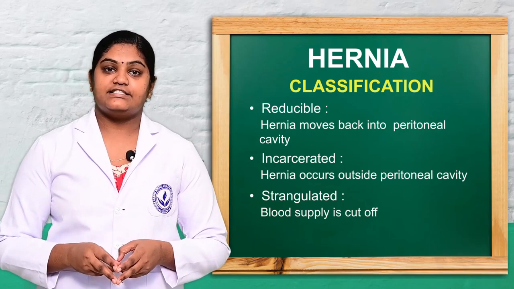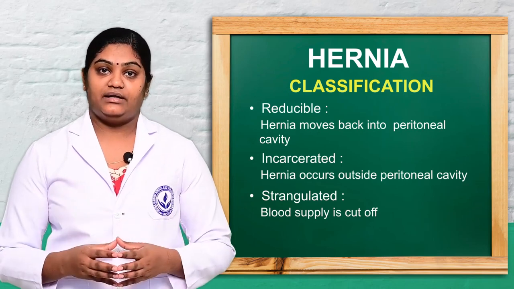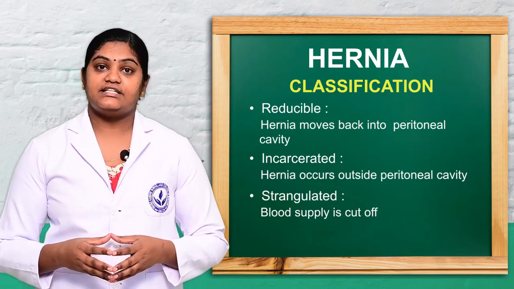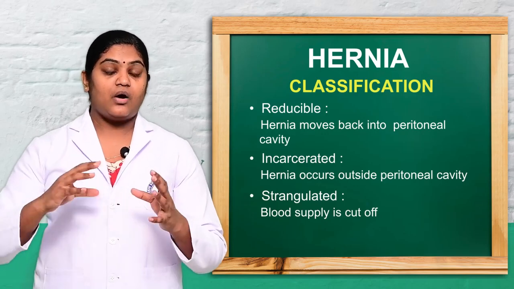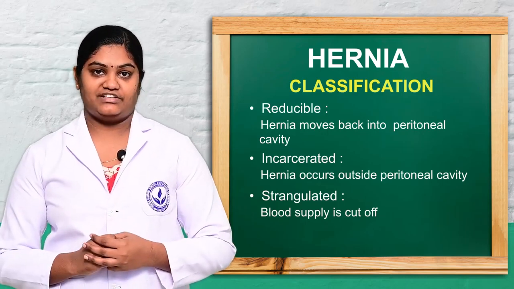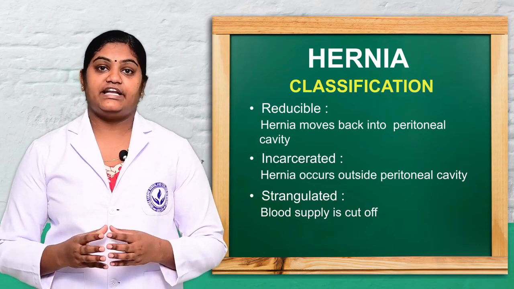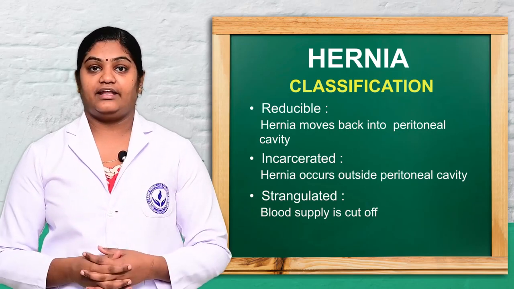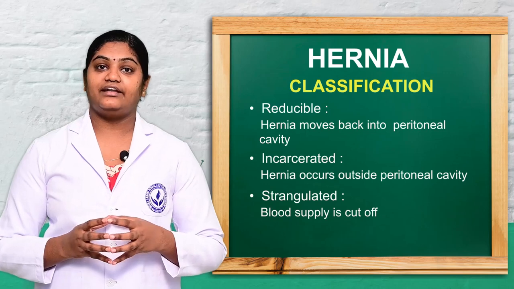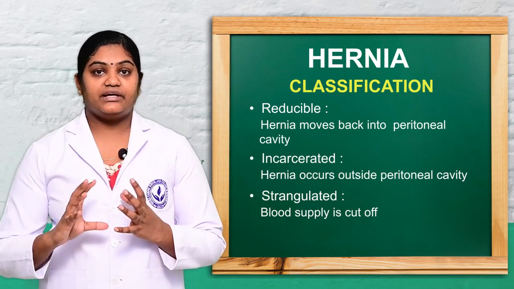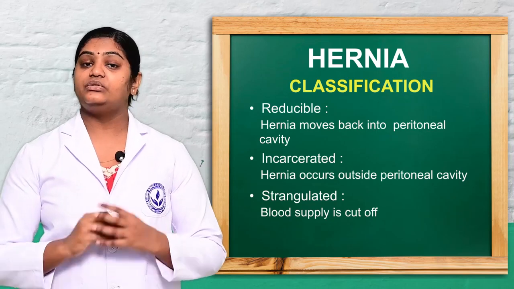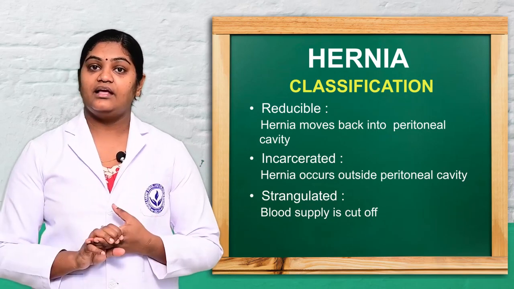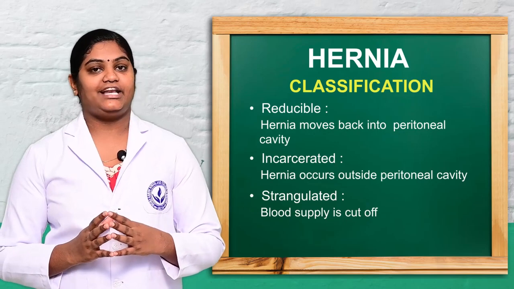The second one is incarcerated: when the hernia is outside of the peritoneal cavity. The third one is strangulated hernia: when the blood flow is blocked and the organ is protruded. So these are the three main classifications of hernia.